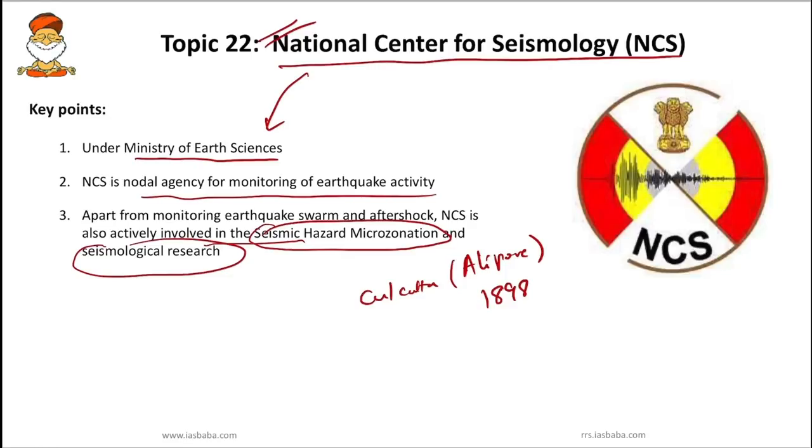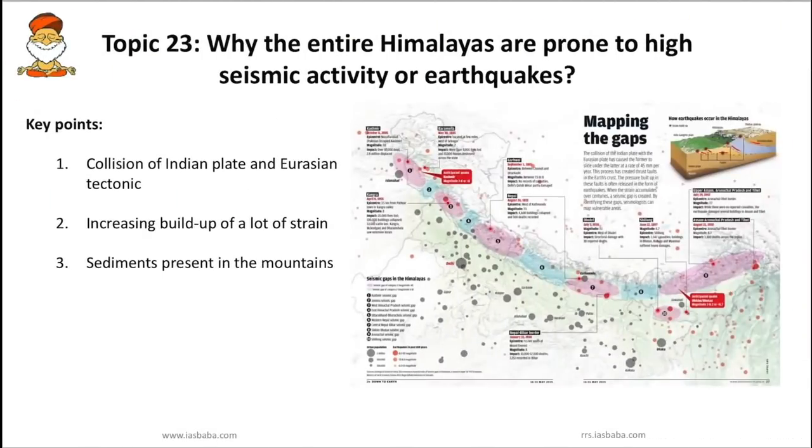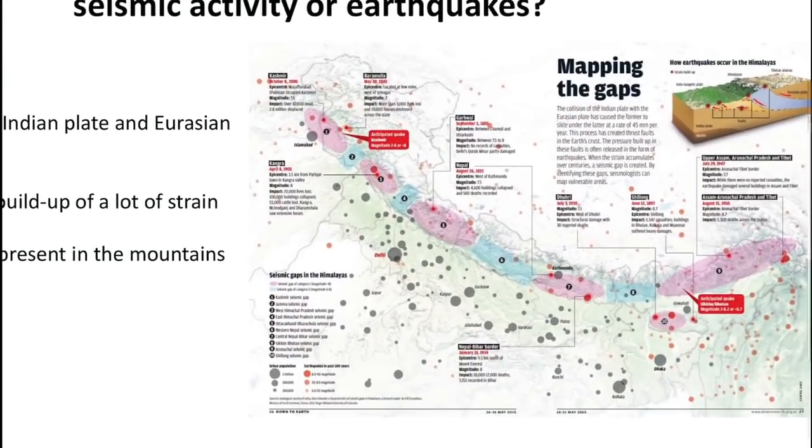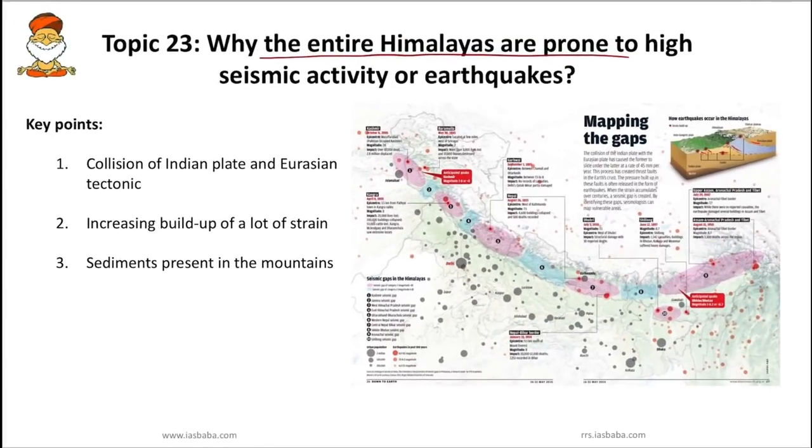So next topic, we have to know why the entire Himalayas are prone to high seismic activity or earthquakes. We have to know why this entire Himalayan belt, as you can see in the figure, is extremely vulnerable to earthquakes. Some of you might have read that India has been grouped into 4 seismic zones. India is grouped into zone 2, 3, 4 and 5.